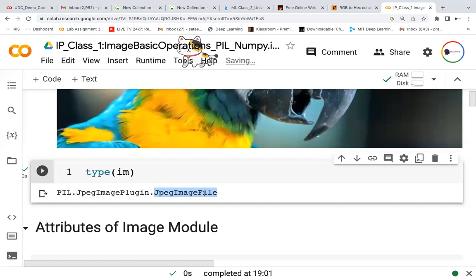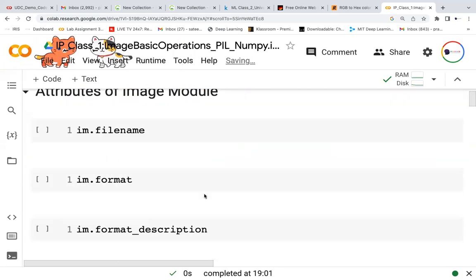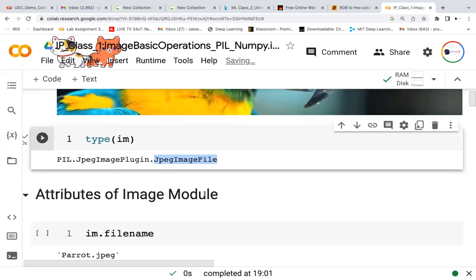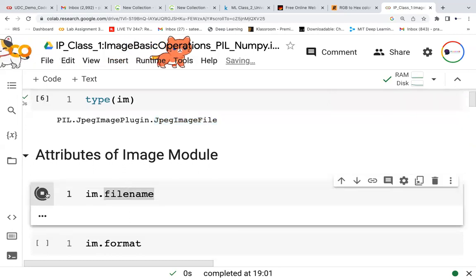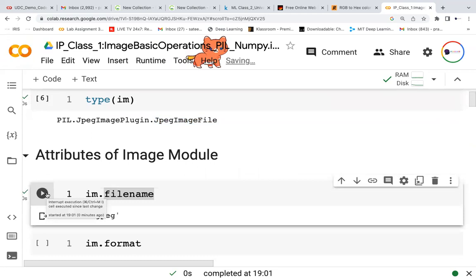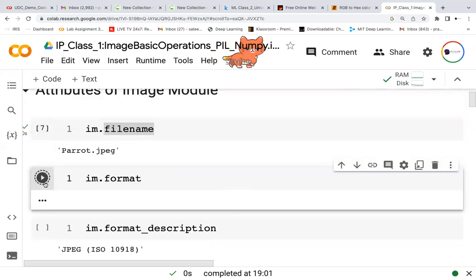So just like in file handling, we said a file has attributes, the file handle, and then we check the attributes of the file, correct? So here also we want to check the attributes of that image file. So what are the attributes? One is the name. What is the file name? IAM.filename will give the file name. Then what is the format? What file format is there? It is the JPEG file format.